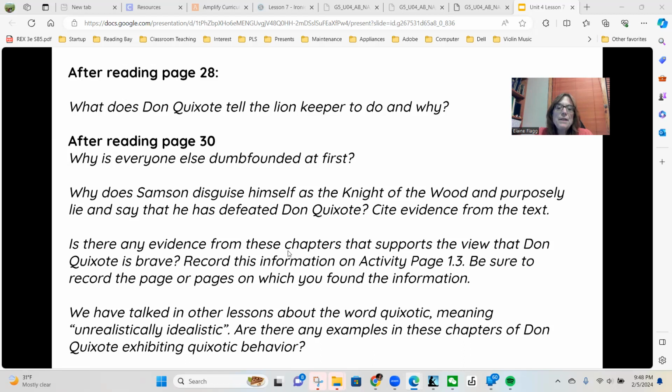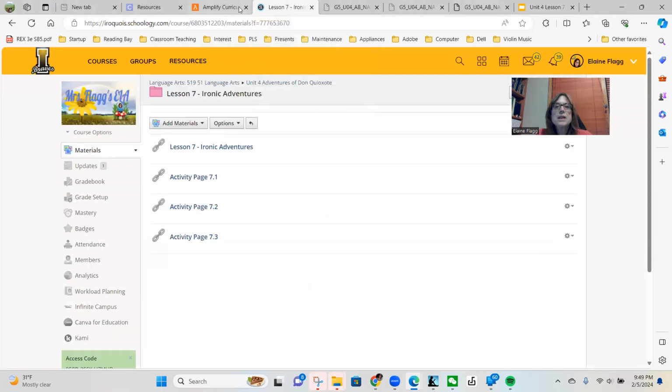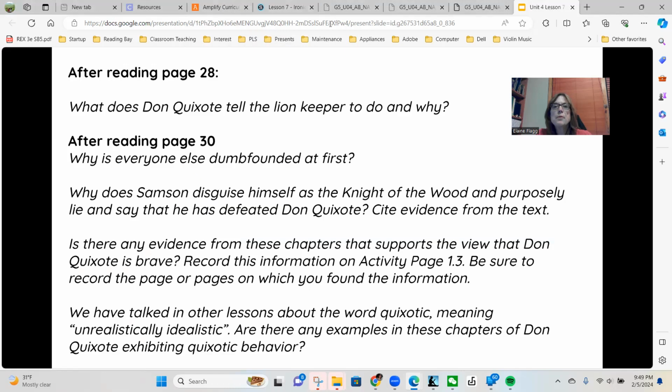Now, is there any evidence from these chapters that supports the view that Don Quixote is brave? And it says, record this information on activity page 1.3. Be sure to record the page or pages where you found the information. Okay, so we do have it. Let's see, what page number was that again?